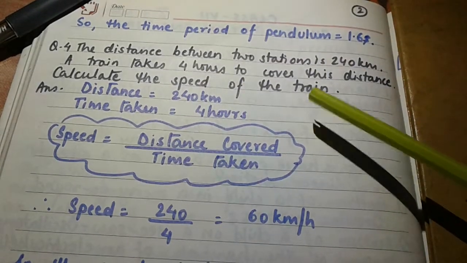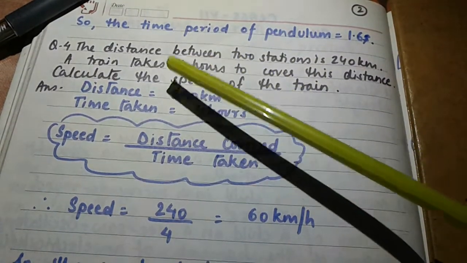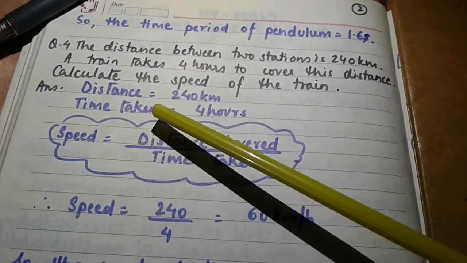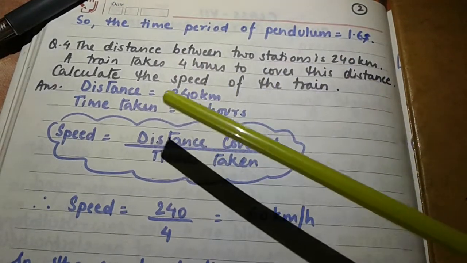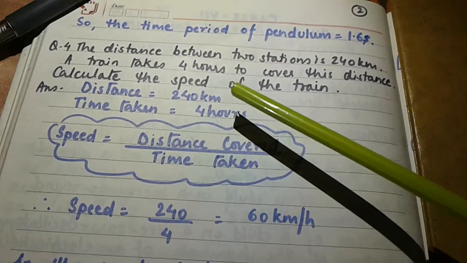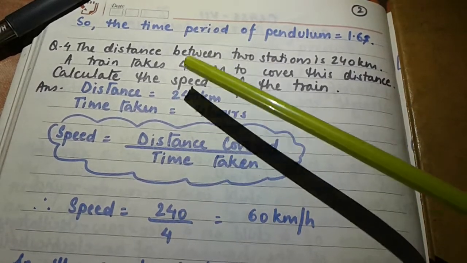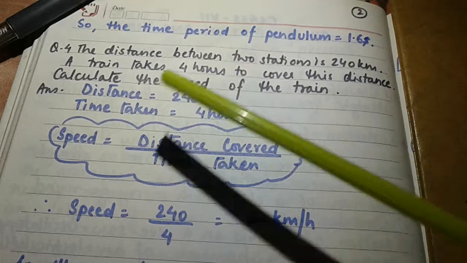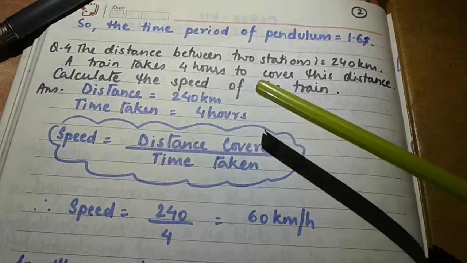Now what is given, children? Here we have been given the distance. So first we will write down the distance, that is given in kilometers. So distance is equal to 240 kilometers. Now how much time does the train take? It takes 4 hours. That means the time taken is equal to 4 hours.